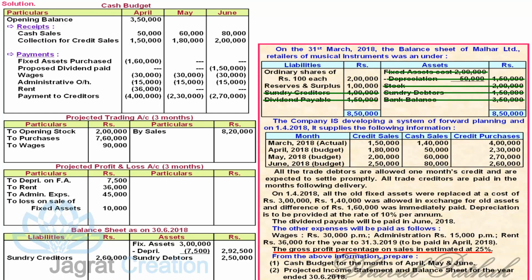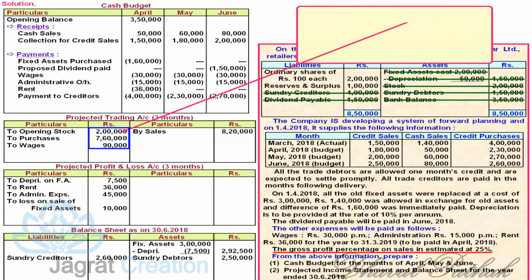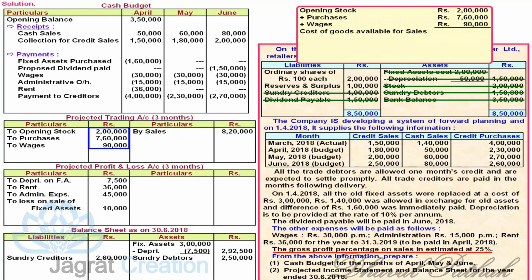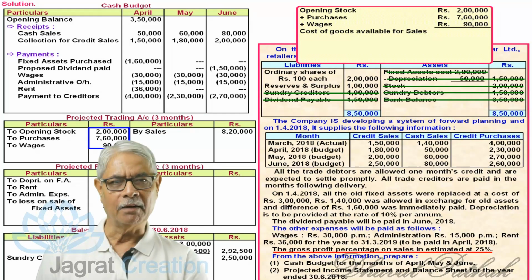Now let me prepare a working note to find out stock at the end and gross profit. Opening stock plus purchases plus wages gives you the total cost of goods available for sale. So opening stock 2 lakhs plus purchases plus wages is the total cost of goods available for sale.